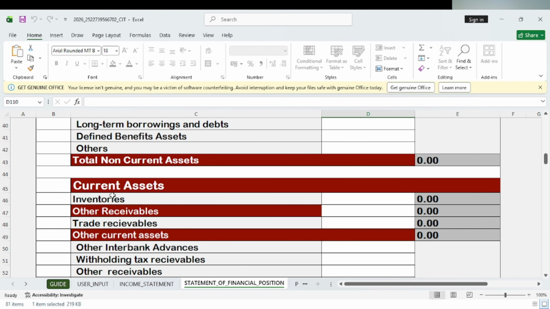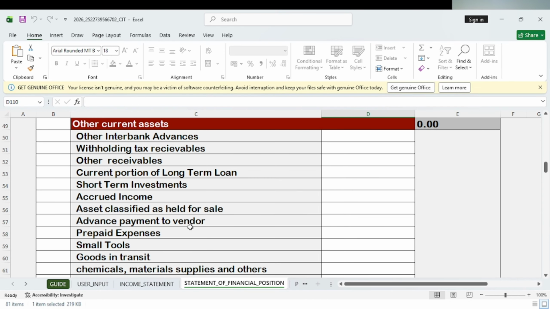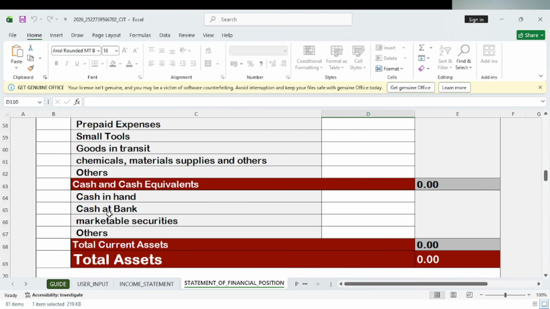Now, the current assets will be showing up here as all the inventories details. Other current assets also will be showing here, showing your interbank advance, your withholding tax receivable, and other details. So you need to be able to get your information from here. That's why most times it's advisable to get a professional chartered accountant to help you manage your books, right? I'm not a professional chartered accountant, right?